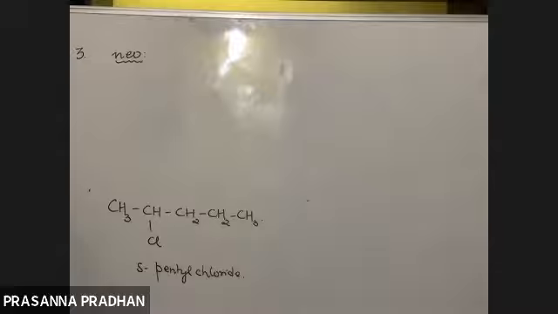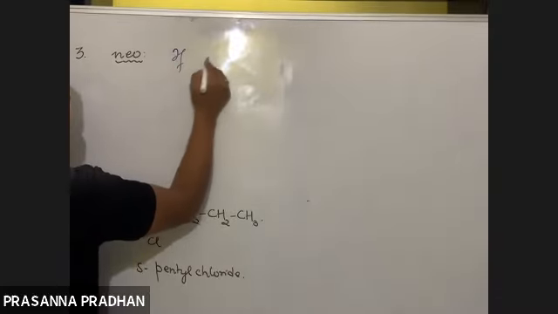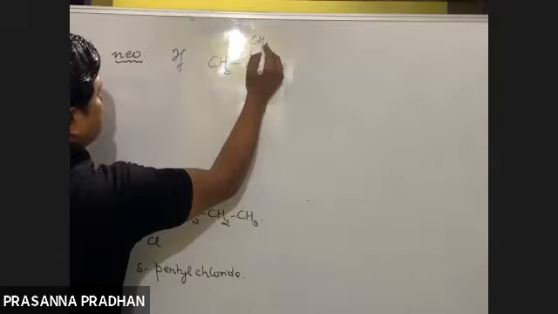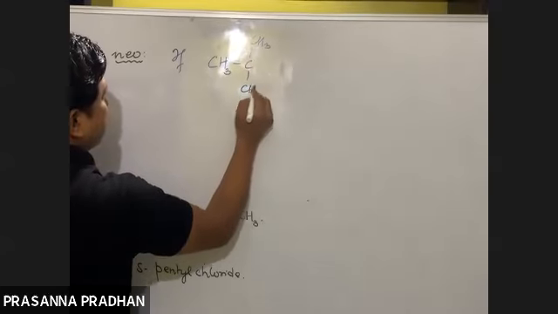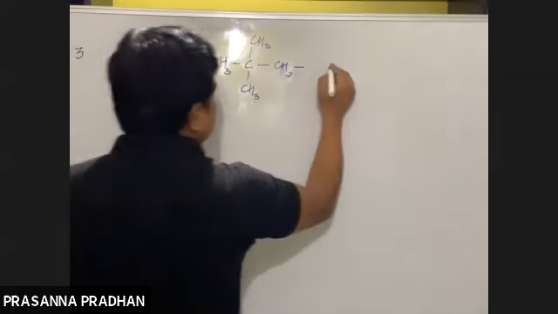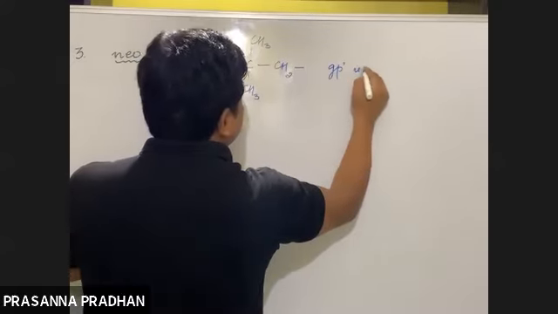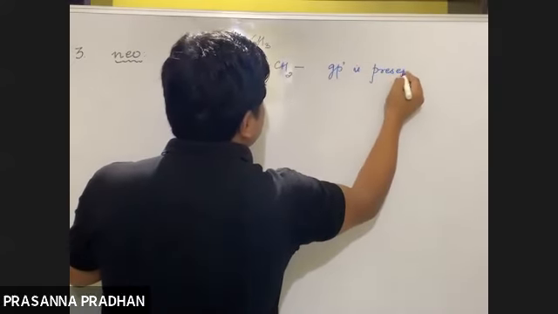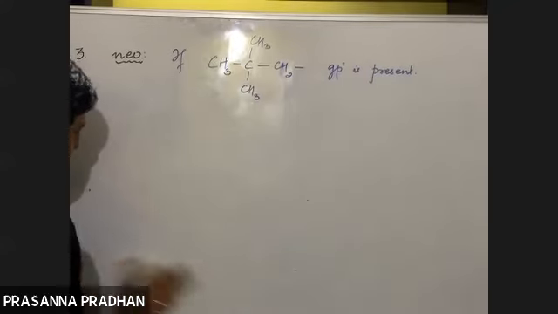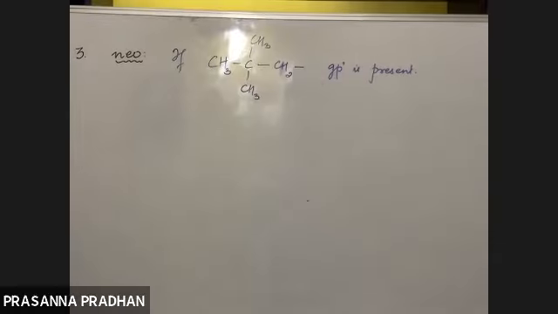The term neo is used if the group CH3, C, CH3, CH3 is present. So we use the term neo if this group is present. Then we use the term neo. So there are just 2-3 things to remember.